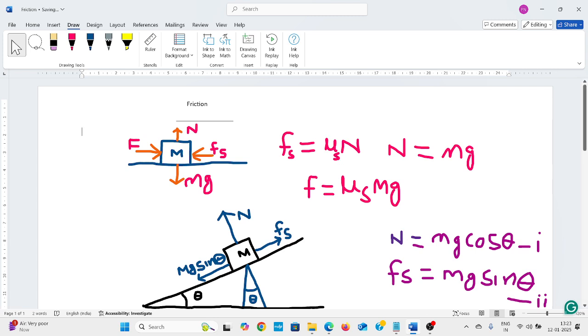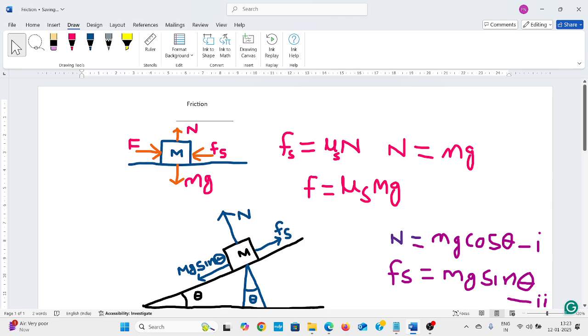And mu is the coefficient of friction. This is the static coefficient of friction. When a body moves, this is called the kinetic coefficient of friction.